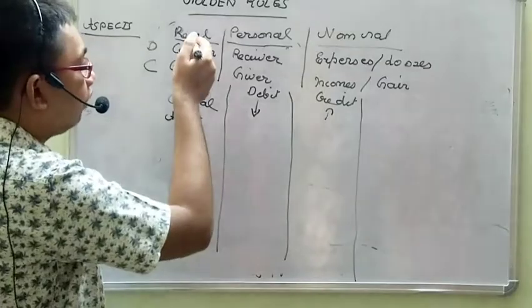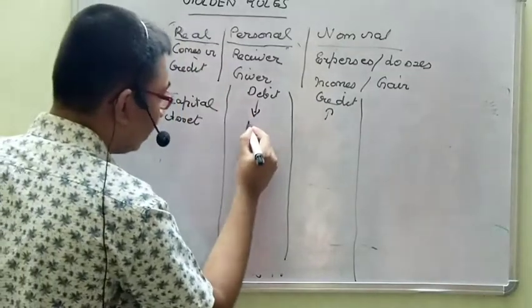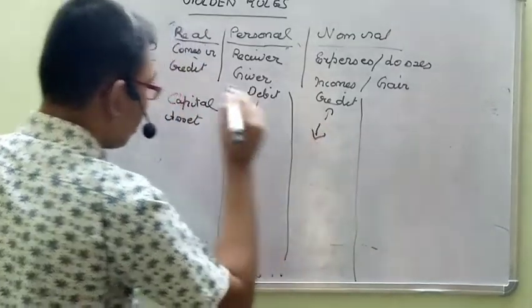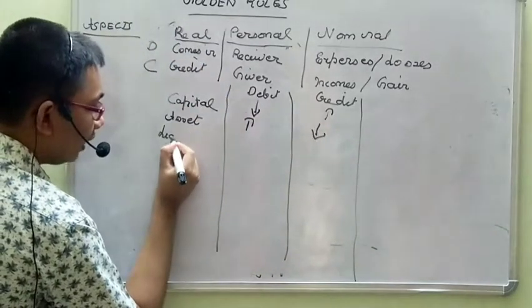Then asset. Asset, you have said, is a real object. When it increases, it will be debited. When it goes out, it will be credited.